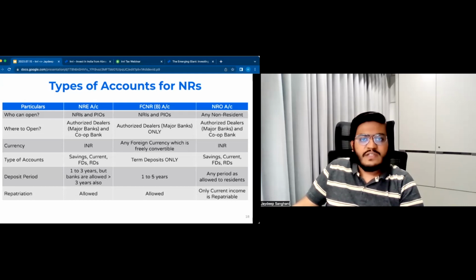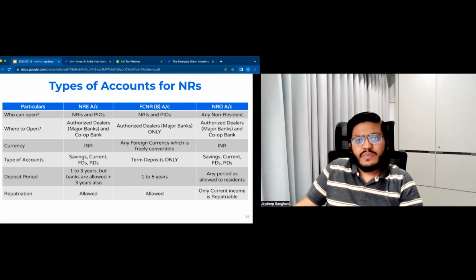Also, foreign currency non-resident, so FCNR, as it says, it could be any foreign currency which is freely convertible, while NRO and NRE accounts are in Indian rupees. You may also see here that NRE and NRO accounts could either be savings account, current account, fixed deposit, recurring deposits, but FCNR is a term deposit only and it has a specific life. So it could be from 1 to 5 years only.